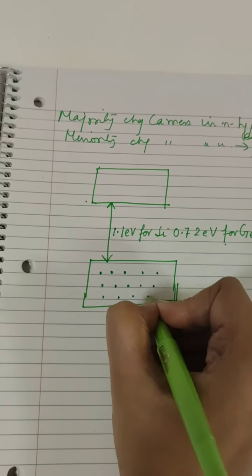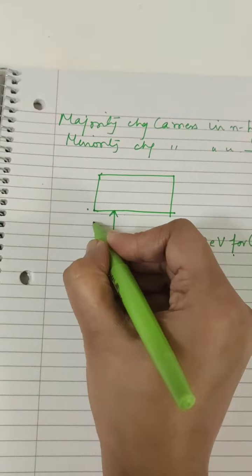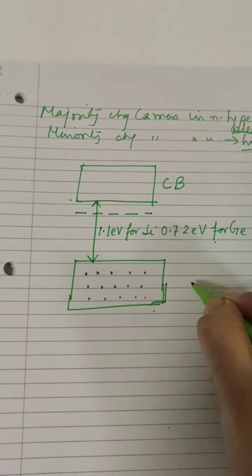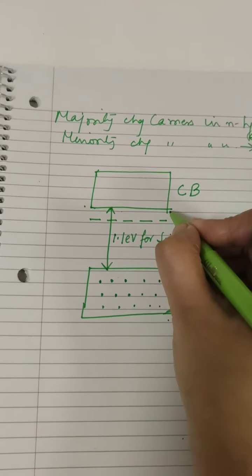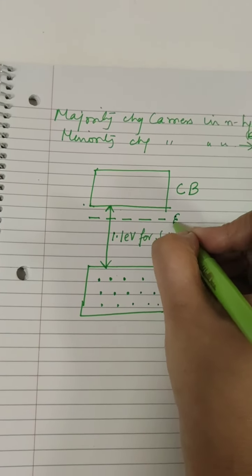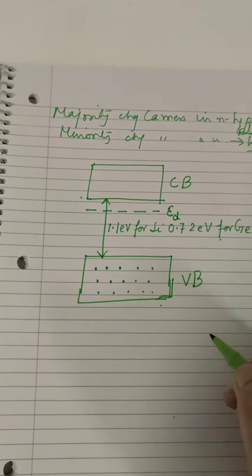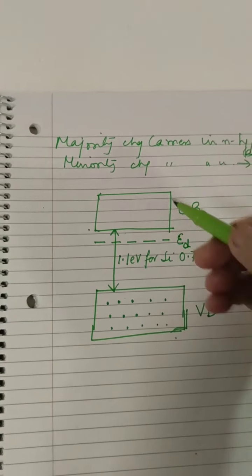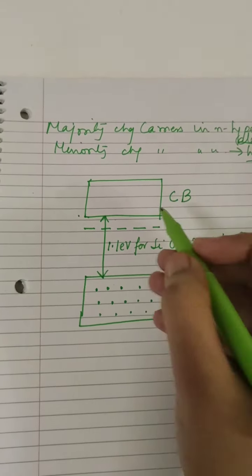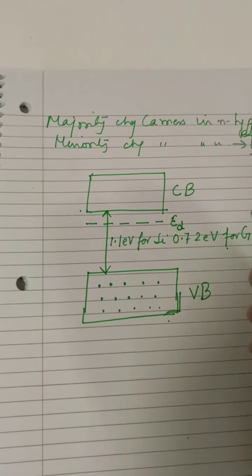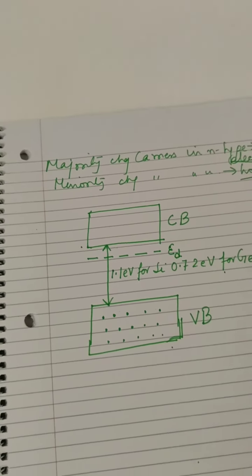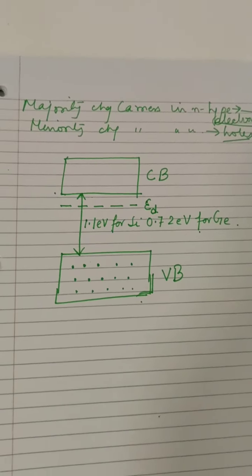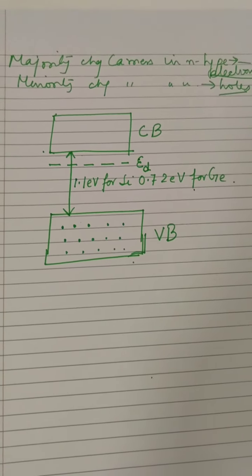Now for an N-type semiconductor, there is a donor level below the conduction band. This is the conduction band, this is the valence band, and there is a donor level. I denote the energy of the donor level with ED. There is a donor level close to the conduction band, just below it. What does this donor level mean? The donor level means the energy of the donor atoms.